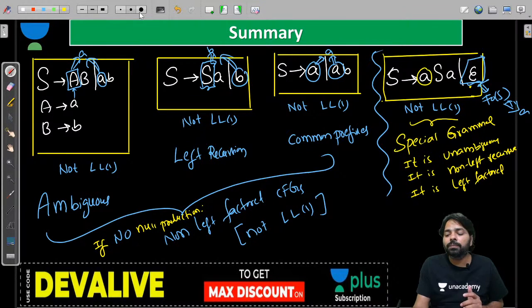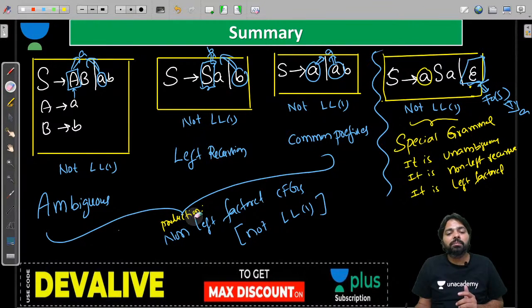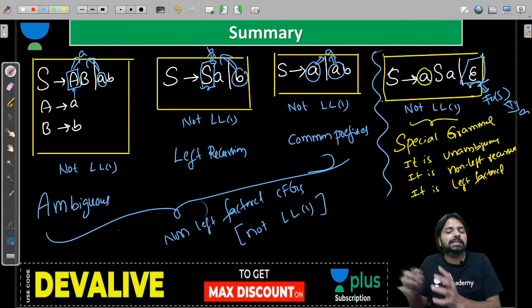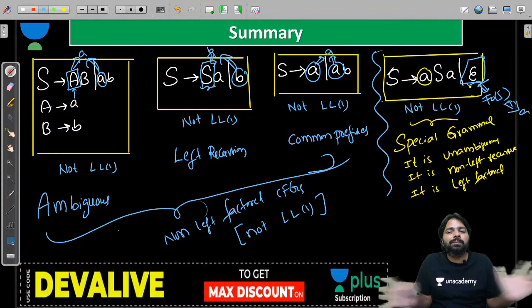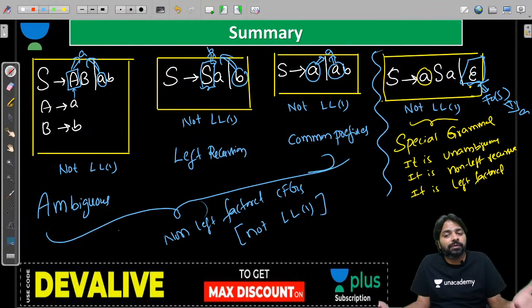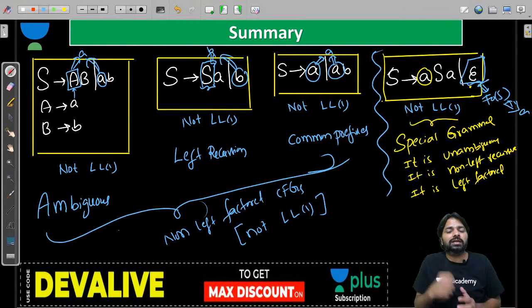But if there is a null production, your theory fails, but the formula and table will succeed, guys. You can either apply the formula or go for the table to understand this problem. But theory can't help you see why this grammar is not LL1. It looks like no ambiguity, no left recursion, no common prefix. But still it is not LL1, guys.